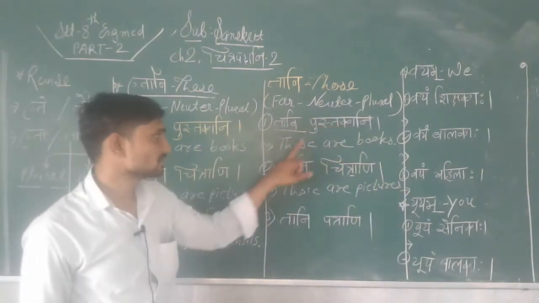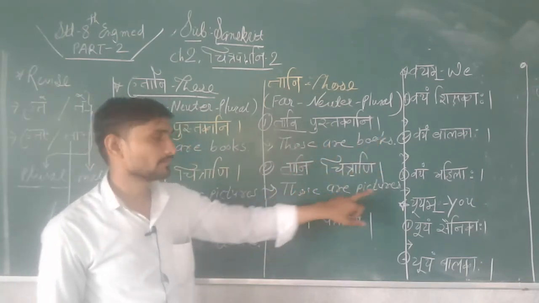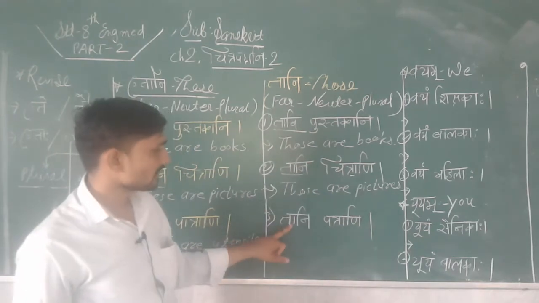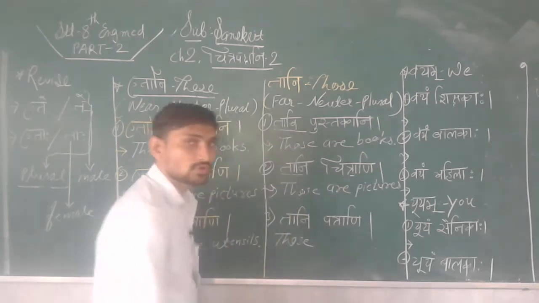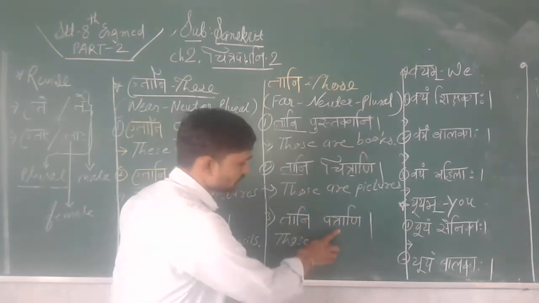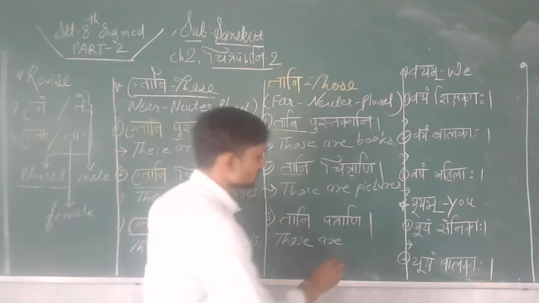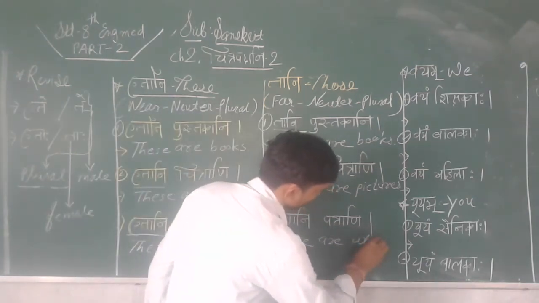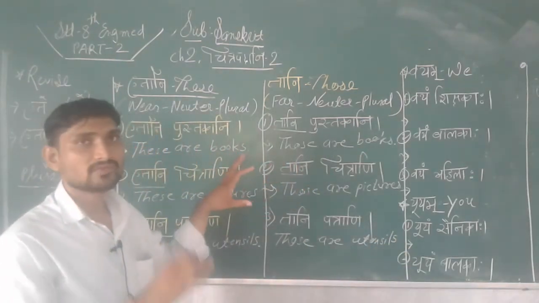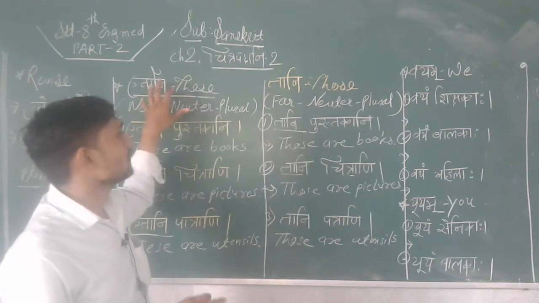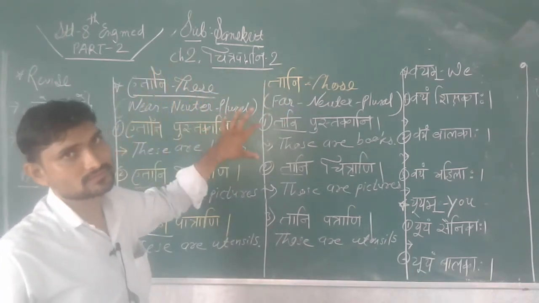Tani pustakani means those are books. Tani chitrani means those are pictures. Downside, tani patrani. Tani means those, and patrani here is plural, so with those are, and patrani means utensils.